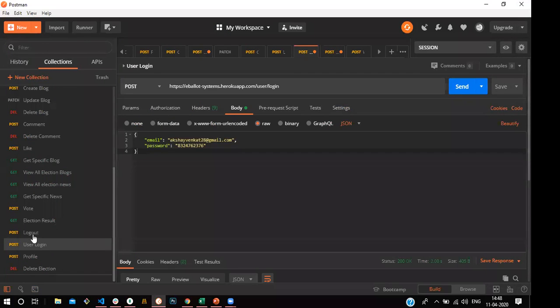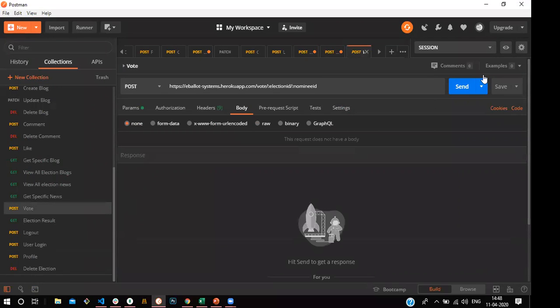It's all deleted automatically. For example, if your nominee ID is wrong, it will throw an error message like your nominee ID is invalid. Like that, it will throw an error message.